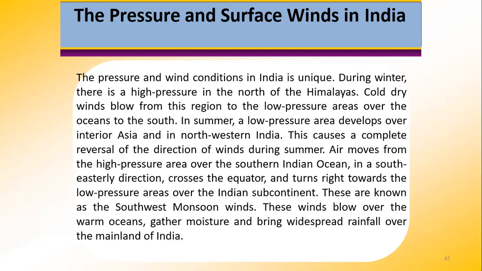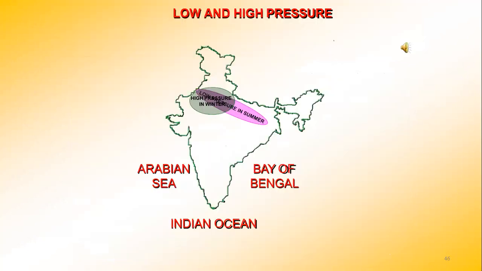These winds blow over the warm oceans, they gather moisture, and they bring widespread rainfall over the mainland of India. Okay, see this image here. We can see the high pressure in winter and how the wind blows, and the low pressure in summer and how the wind blows.